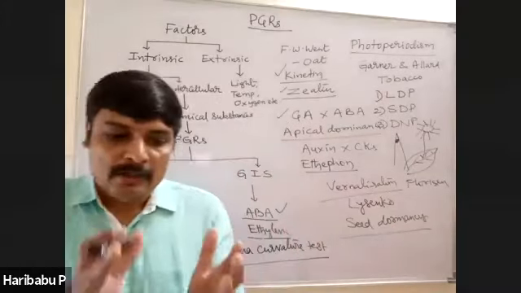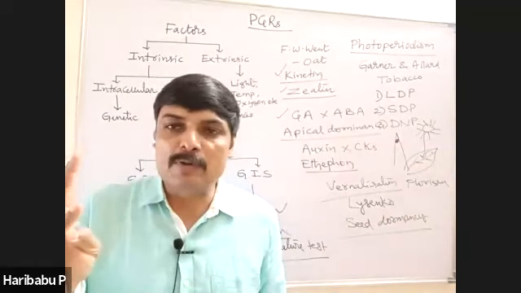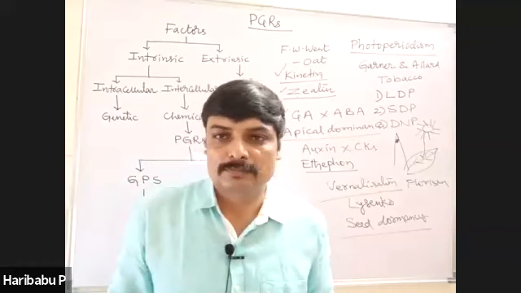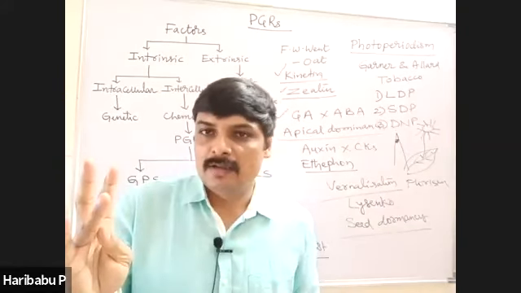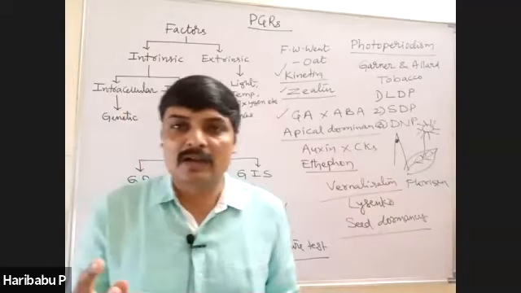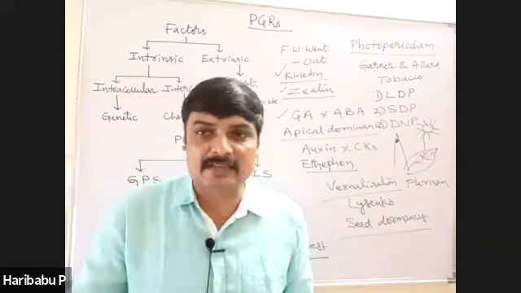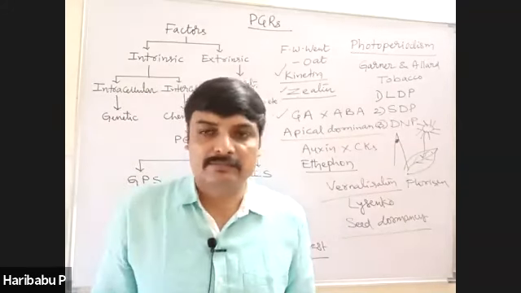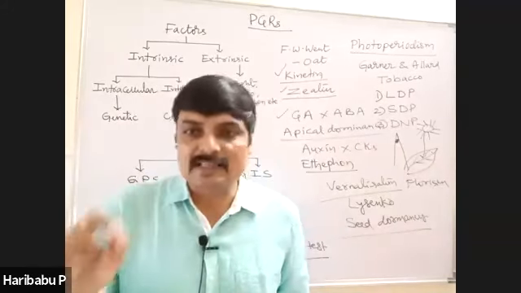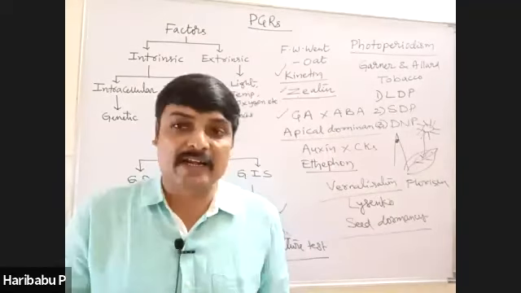Seed dormancy may be caused by an impermeable and hard seed coat. Second, an immature embryo in the seed. Third, accumulation of certain chemical inhibitors like ABA and phenolic acids.